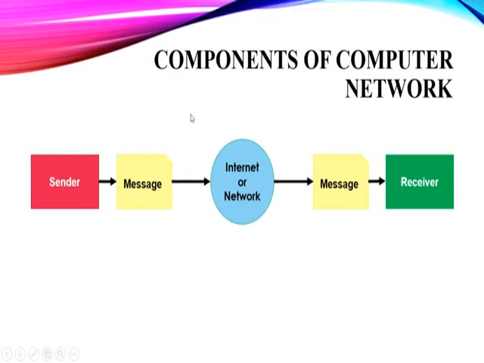While I am sending this message to you, I have to mention your details like your email ID, your mobile number, or some other kind of information. All this information is analyzed by the network or the internet, and only then are the messages given to you. For analyzing this email ID or mobile number, there is a set of rules already available, and these rules are termed as protocols.